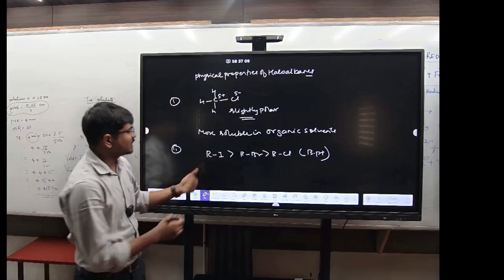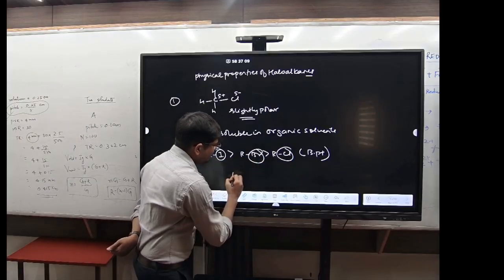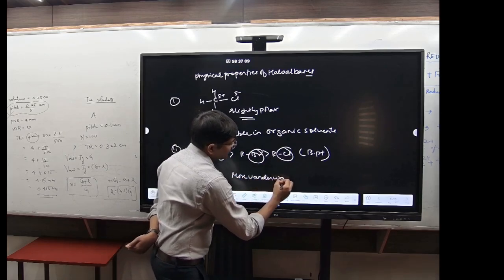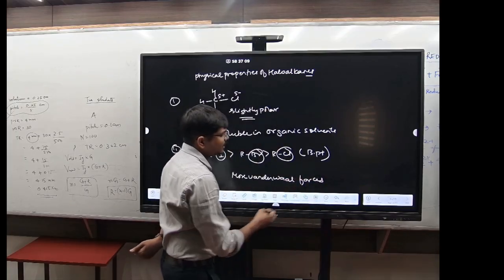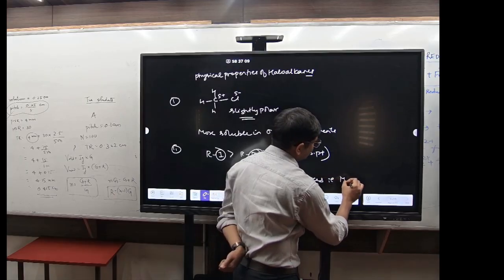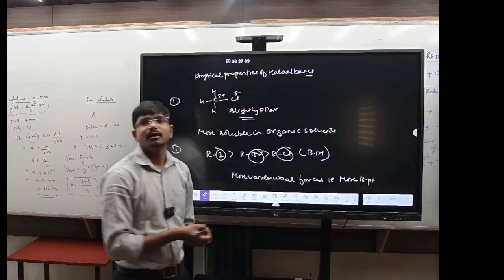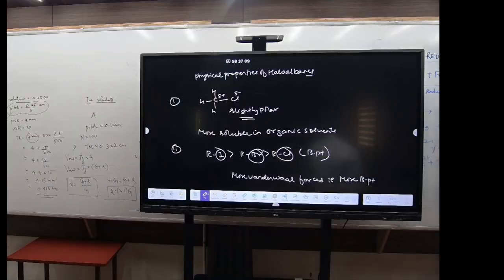So what happens basically? I is a larger group, right? The larger the group, the more van der Waals forces, meaning a higher boiling point.